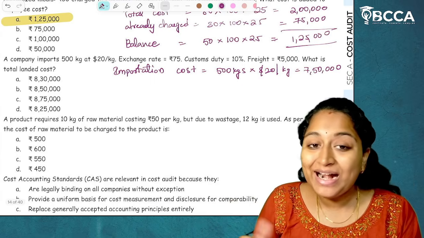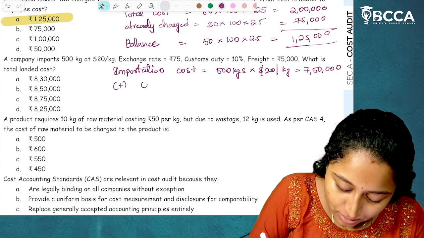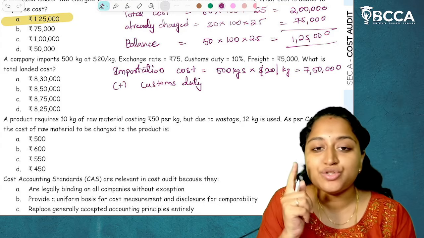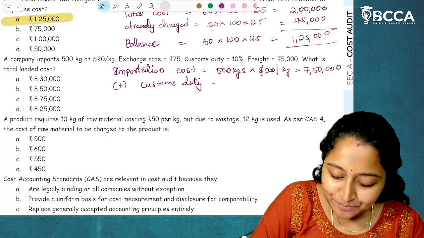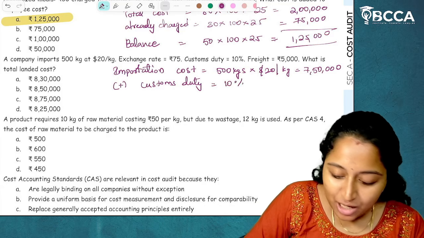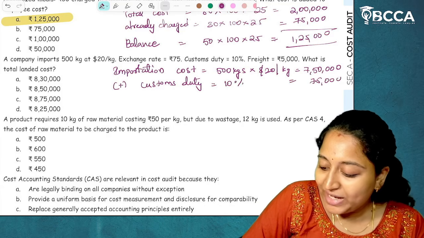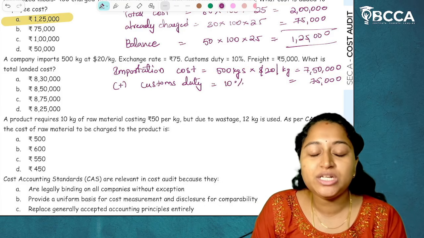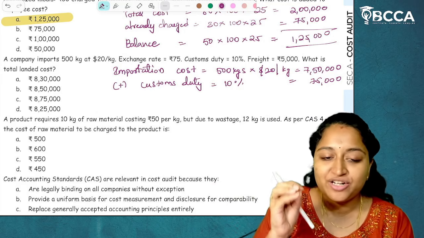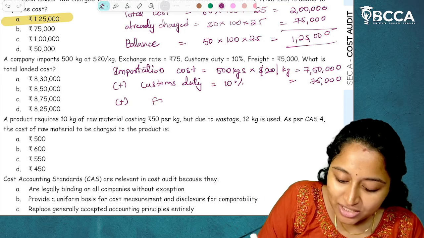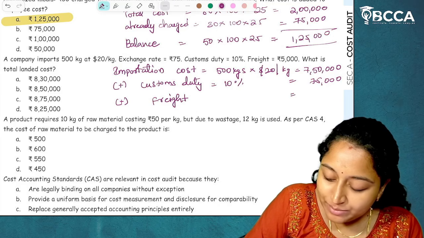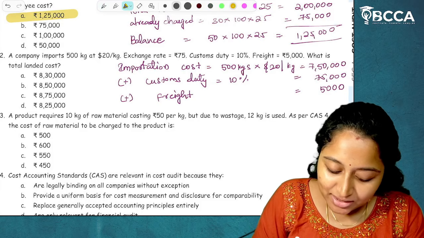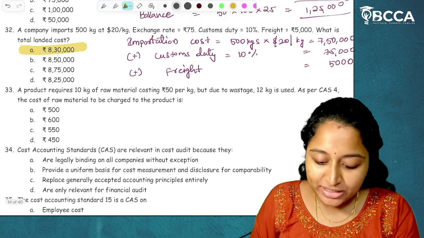Then for this we have to add customs duty. Why are we adding customs duty? Any duty and taxes which is non-refundable should be added. Okay. Now 10% will add it here. How much is the 10%? 75,000. And freight. Do we include freight? The answer is yes. Any freight, transportation cost, any cost which is incurred to bring that materials into place of production will be added. So add freight cost. It will be 5,000. So what is the total amount? The total amount will come around 8,30,000. I hope the explanation is clear.